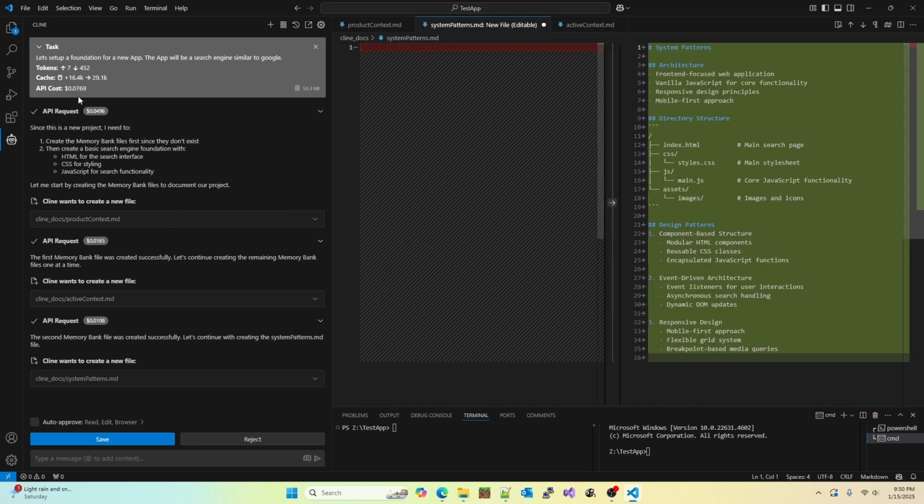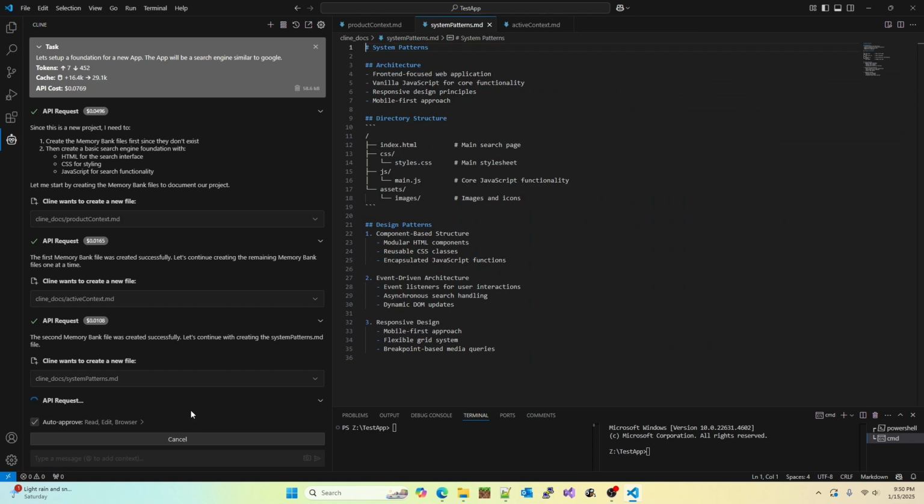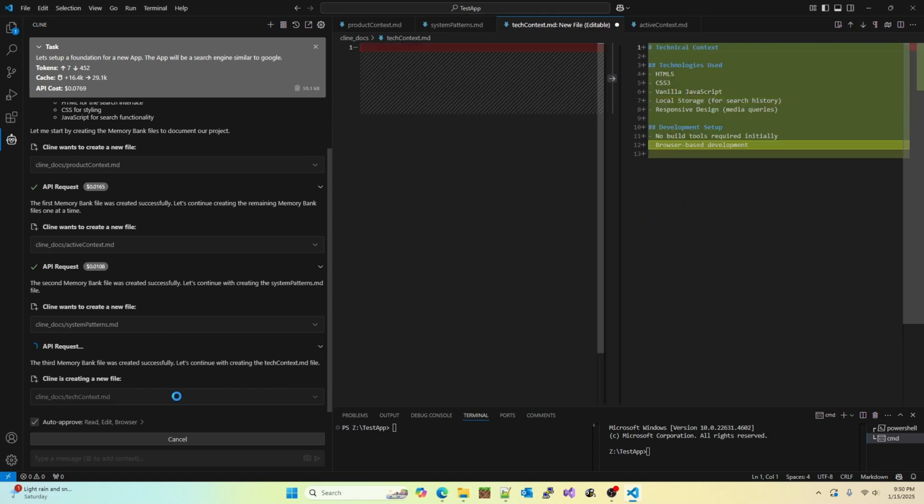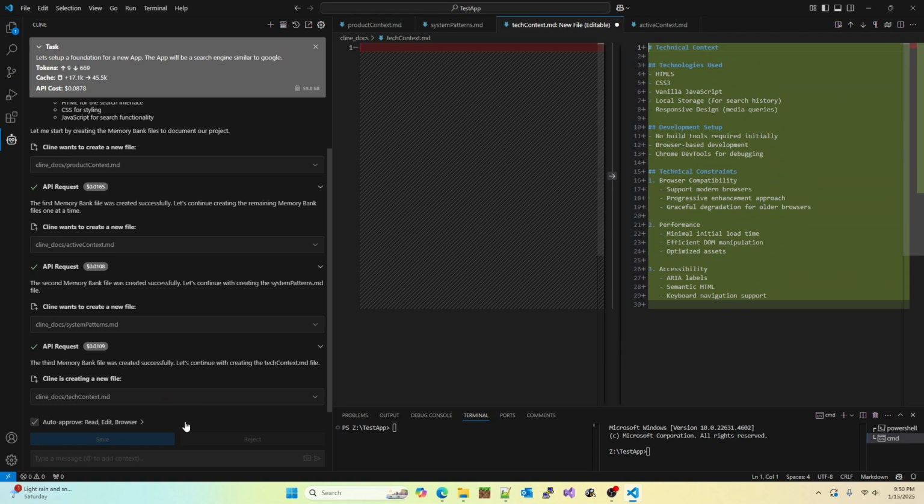And you can see each request adds up financially. 7 cents so far for that many tokens. Okay, we're going to save this one again. Again, I could just do auto approve, but that's risky as it could break something you don't want it to. But it is much faster if you just want to run and gun and YOLO it.